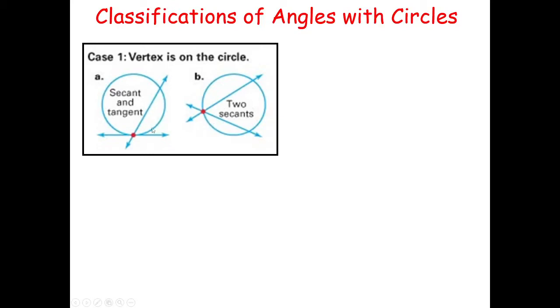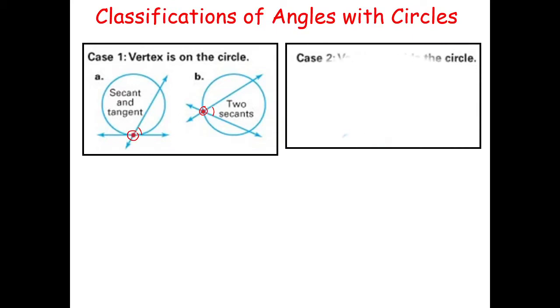And take note, the vertex is on the circle. The vertex of the angle, diba? This is our angle. This is also an angle. The vertex is on the circle itself. Okay? The vertex is on the circle.